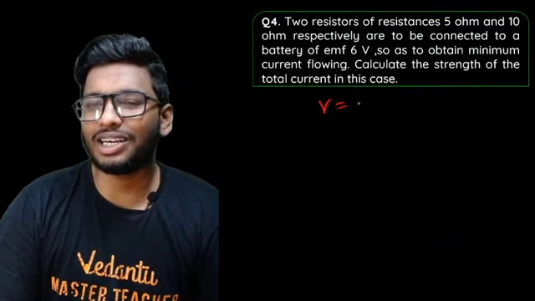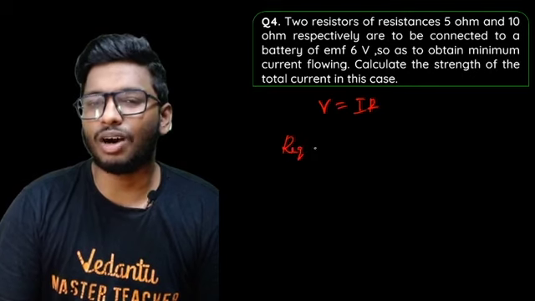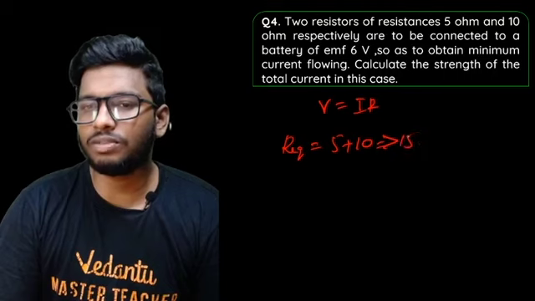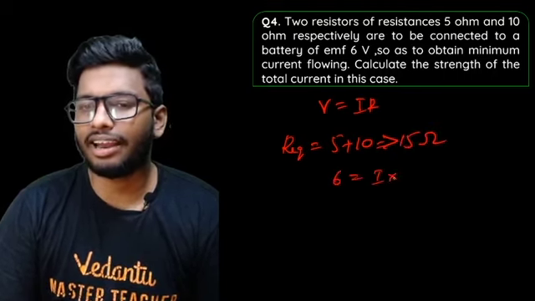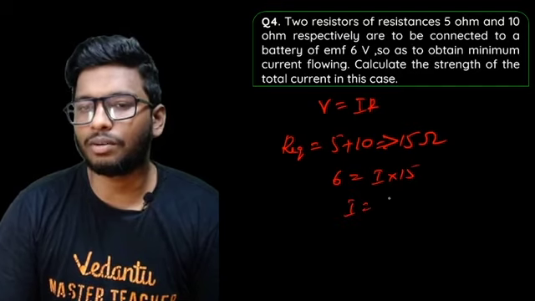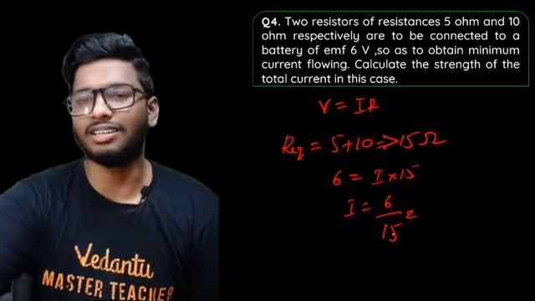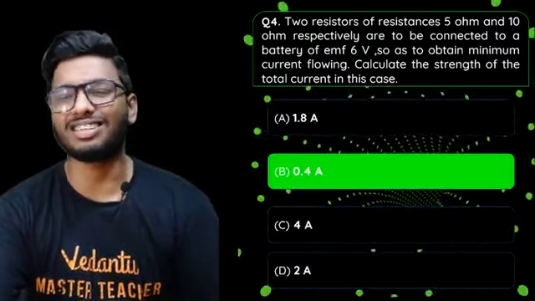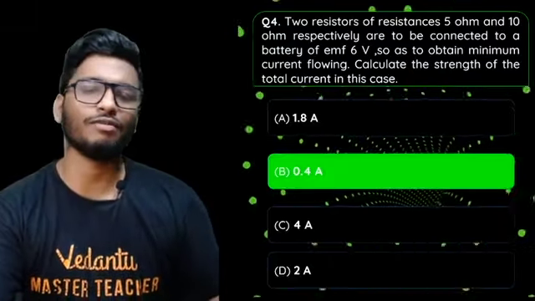So V is equal to I into R. First of all, find out what is the total resistance. So R equivalent is equal to 5 plus 10, that is 15 ohms. And voltage is given as 6. 6 is equal to I into 15. So I is equal to 6 by 15. If you calculate it, you will get the answer to be 0.4 ampere. Very, very straightforward, simple question. So 6 by 15, you'll get 0.4 amperes.